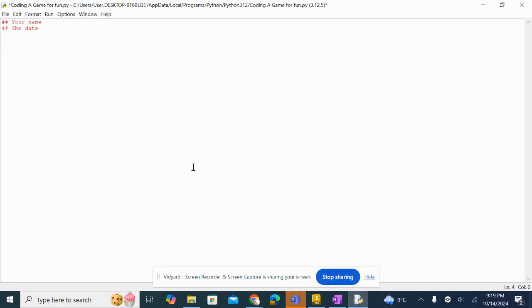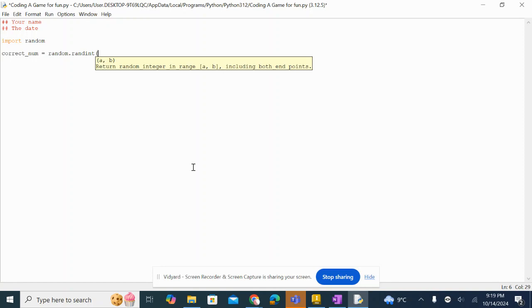We're not going to pick it. Python's going to pick it, because if it's the same random number every single time, what fun is that game? So we're going to import random, because that is how we tell Python we're going to be using the random integer. Then we can say correct_num, for correct number, is equal to random.randint, open bracket, and now we want to put a range.